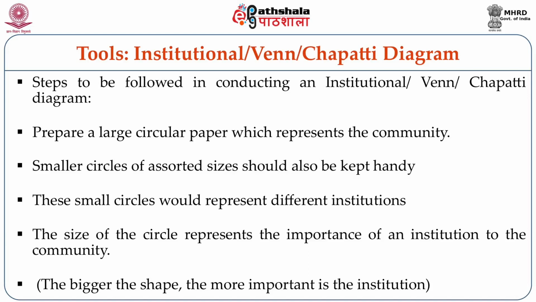This helps you see whether it is near the center where the community is situated or at the periphery, which is non-accessible to the community. In both kinds of diagrams, it is necessary for the people to sit together, and the size and what should be put in and all that is decided by the people.